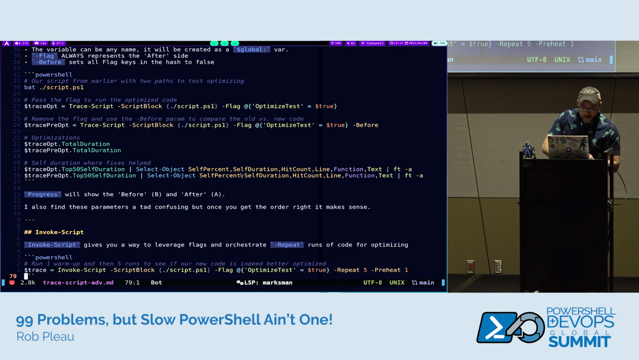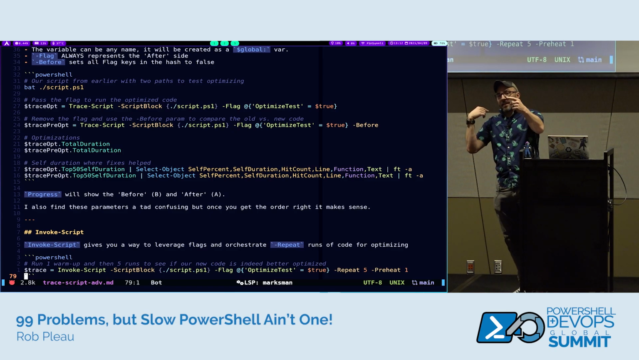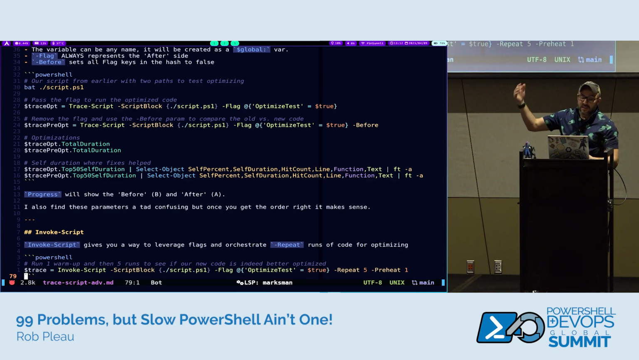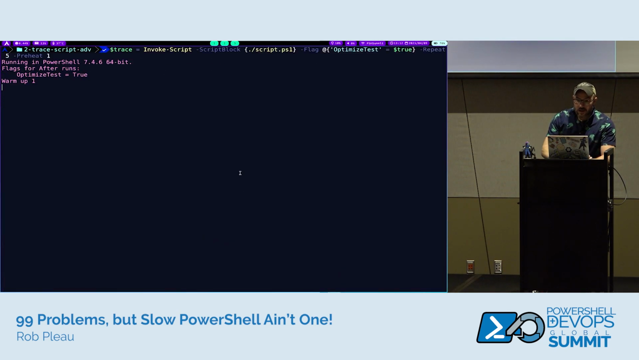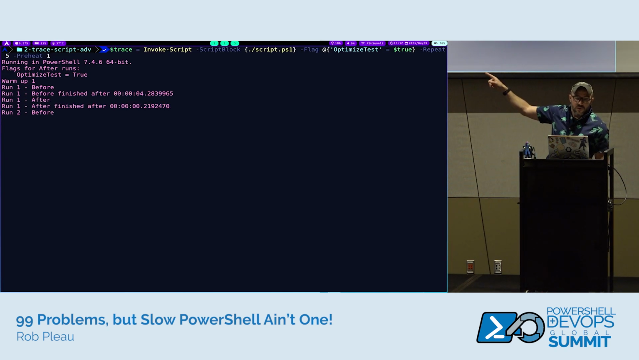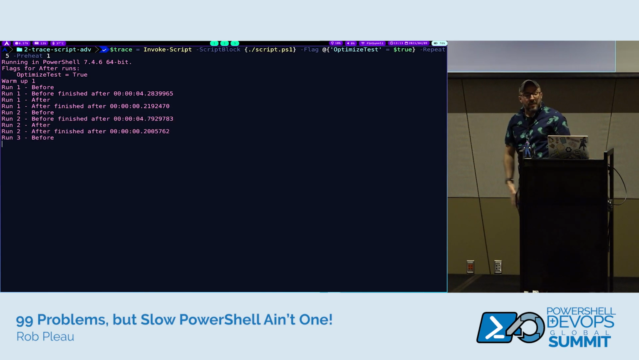And I think Invoke-Script, we're going to see this more prominently here. So Invoke-Script gives you a way to leverage the flags and orchestrate a repeat. So you can run the optimized version and the non-optimized version X number of times and see the differences between those. This is really cool. It more or less just sets the flags to true. Or it sets the flags to false. I apologize, I'll go back and look, but you'll see here it's running, so we see run 1 before, we see the time it took, and it's running the after, we see the time it took. Run 2, we're going to be on run 3. It's going to give us a nice little before and after output.